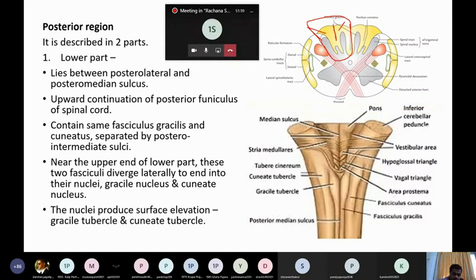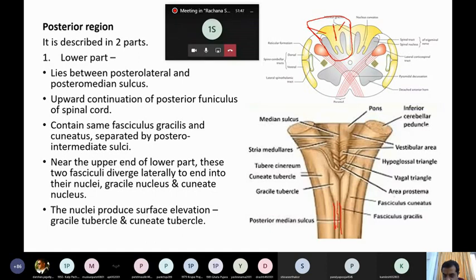Near the upper end of the lower part of the medulla, these two fasciculi diverge laterally. They move laterally to end in their nuclei, known as the gracile nucleus and cuneate nucleus. You can see here, this is the posterior median sulcus. Now this is the posterior intermediate sulcus, and the medial one is fasciculus gracilis.